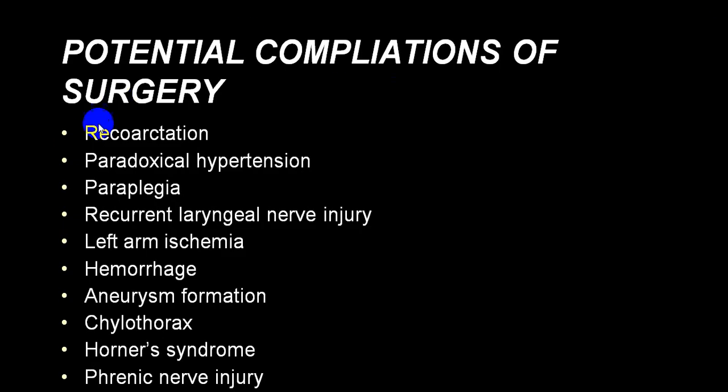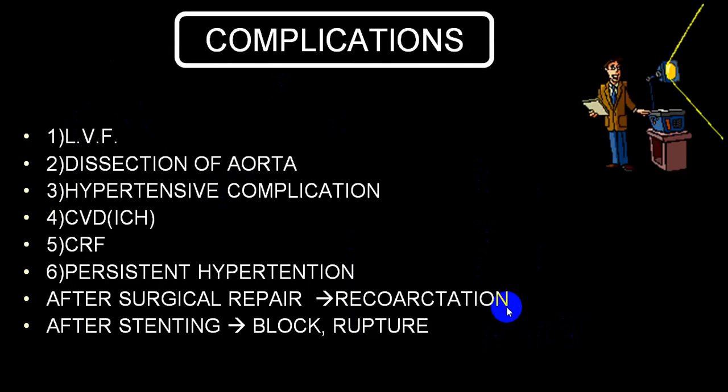Following surgery, there are a lot of complications: recoarctation, paradoxical hypertension, paraplegia, recurrent laryngeal nerve injury, left arm ischemia, hemorrhage, aneurysm formation, chylothorax, Horner syndrome, phrenic nerve injury, or because of rebound hypotension or paradoxical hypertension, you can have a stroke. As far as complications because of coarctation are concerned, very frequently left ventricular failure followed by congestive heart failure, dissection of the aorta, hypertensive complications, particularly subarachnoid hemorrhage and intracranial hemorrhage because of a berry aneurysm.